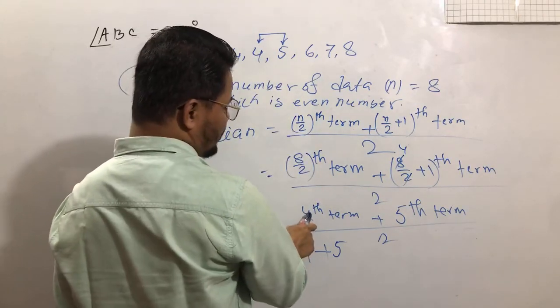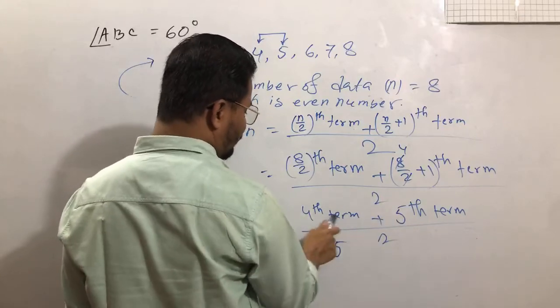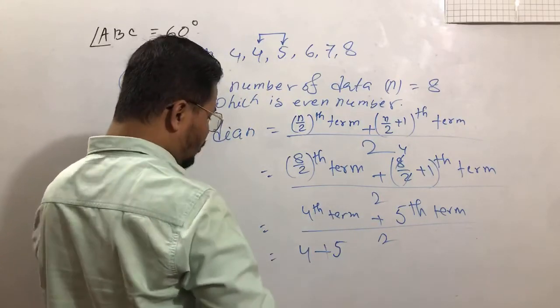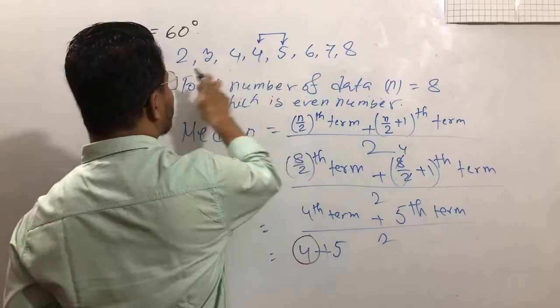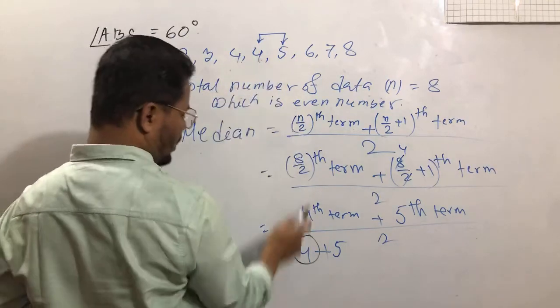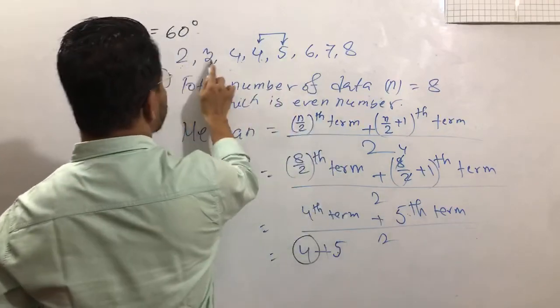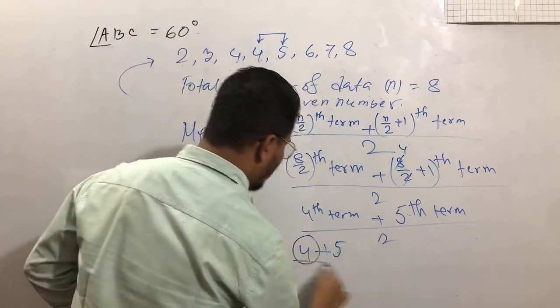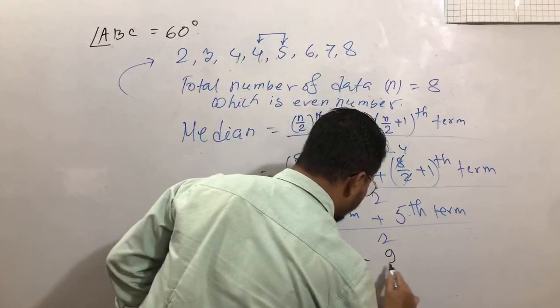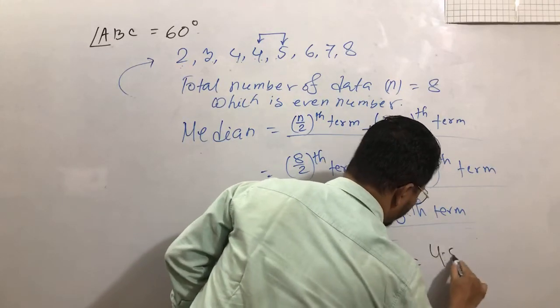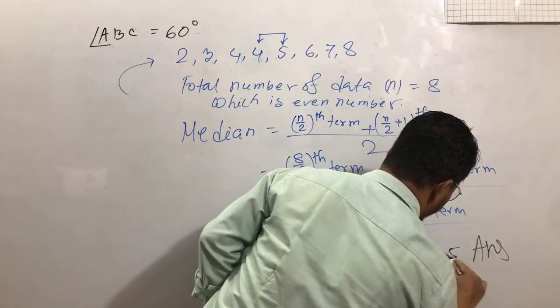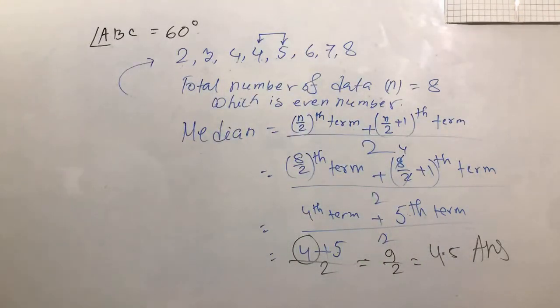Sometimes the students make a mistake. It is not 4 plus 5 as numbers. This 4 is the fourth term: first, second, third, fourth. This 5 is the fifth term: first, second, third, fourth, fifth. So now 4 plus 5 is 9, divided by 2 equals 4.5. And this is our answer. 4.5 is our answer.